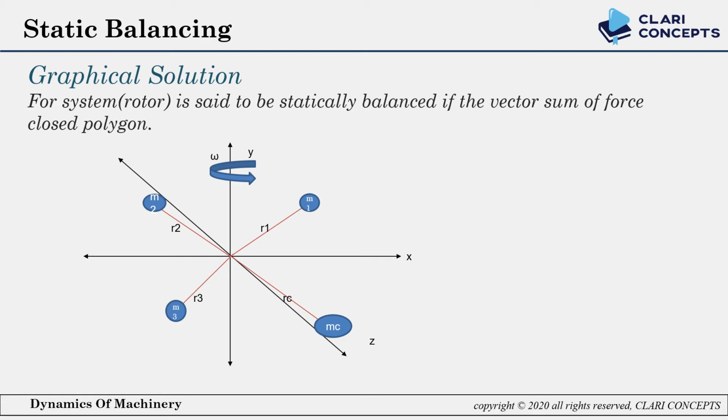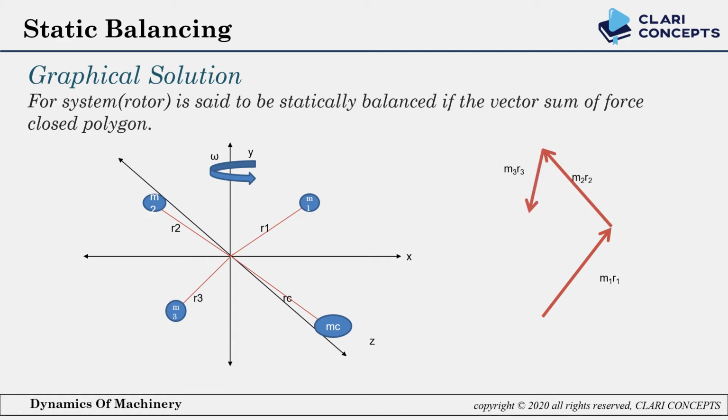All the masses create centrifugal force and omega square is a constant term, so we remove it from all the masses. Drawing this m1 r1 force in the plane, it shows like one arrow. The length of the arrow or line shows the magnitude of the centrifugal force produced by mass m1, and its direction. The same thing we can do for mass m2 and mass m3.